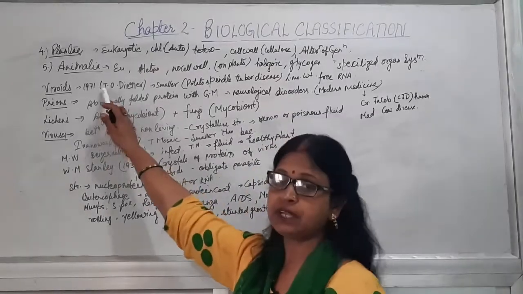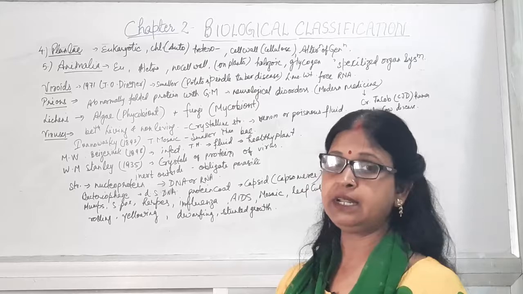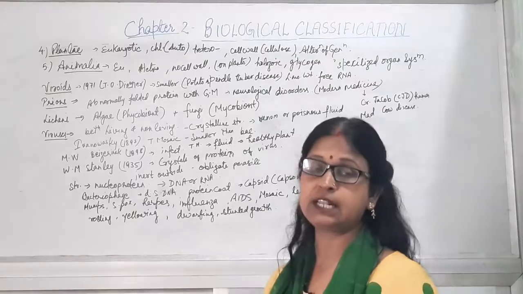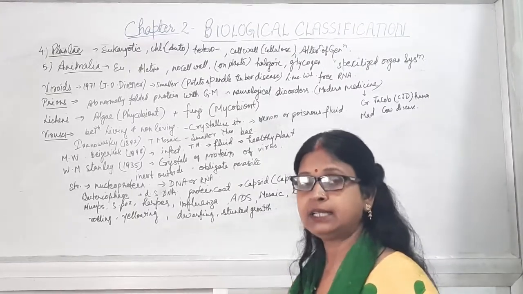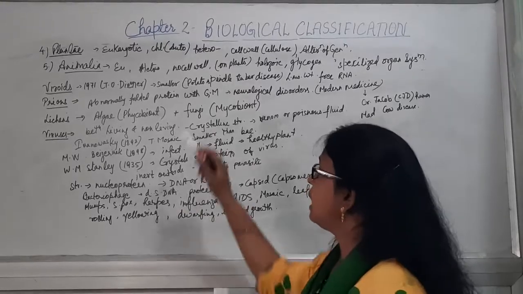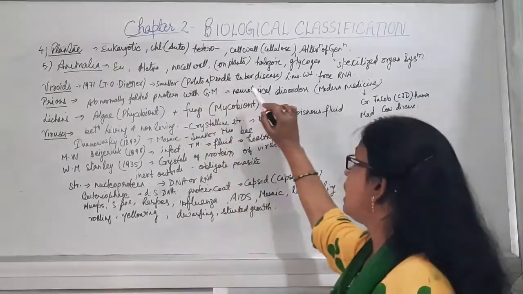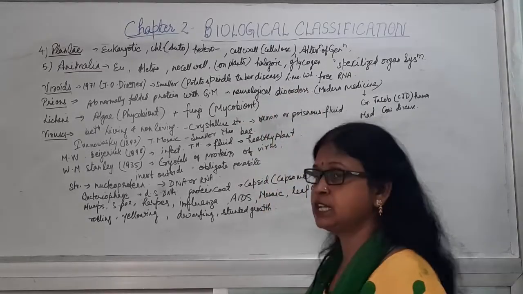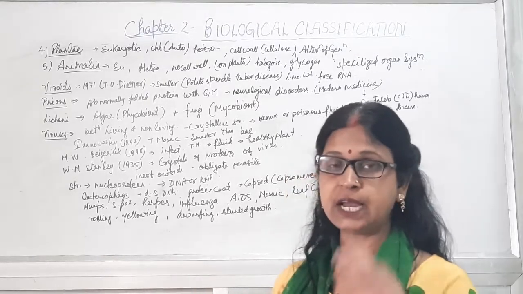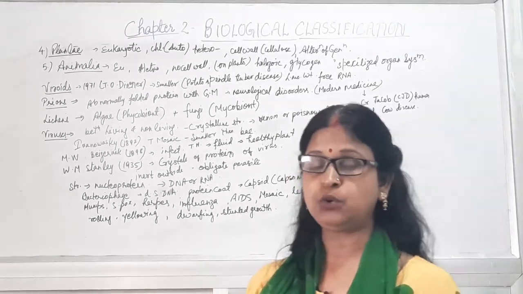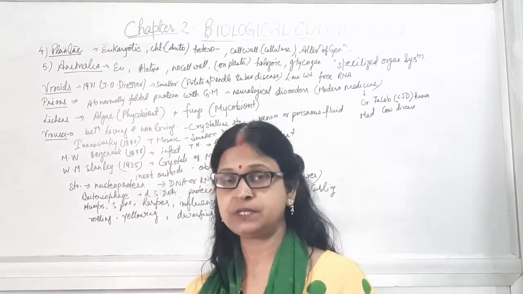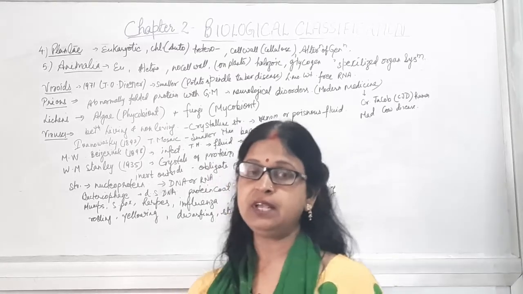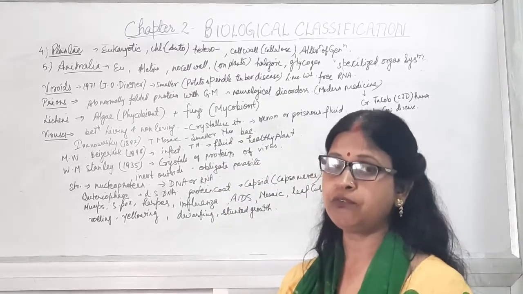Now Animalia, the 5th kingdom of R.H. Whittaker, includes the organisms which are eukaryotic, but they are heterotrophs in nature. They depend upon the plants for their food either directly or indirectly. They have no cell wall like plants. They are devoid of the cell wall which is present in plants. They are holozoic in nature, means they take the food inside the mouth, and the digestion takes place there through different stages, that is digestion, absorption, assimilation, egestion, etc. So they are taking complete food, putting it in the mouth. That's why it is known as holozoic mode of nutrition.